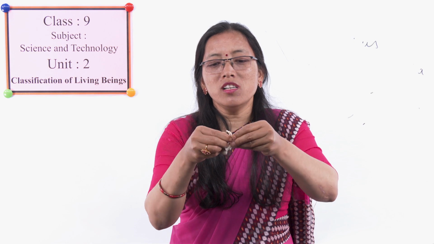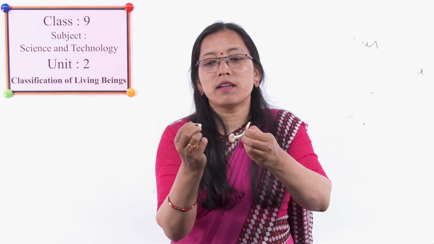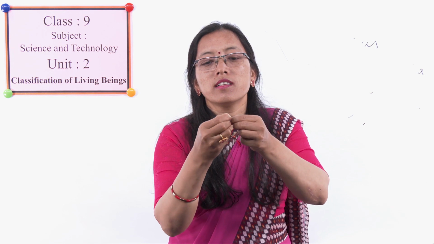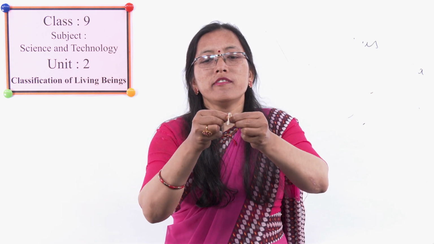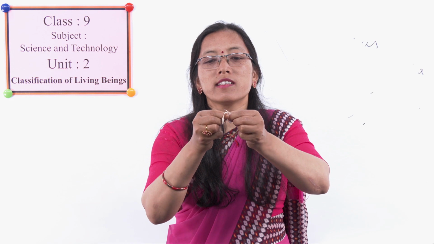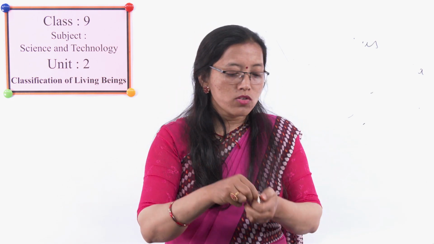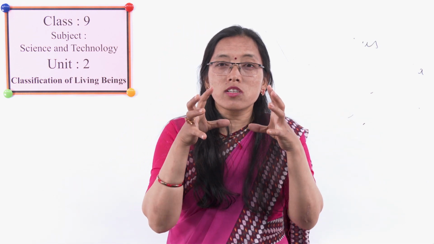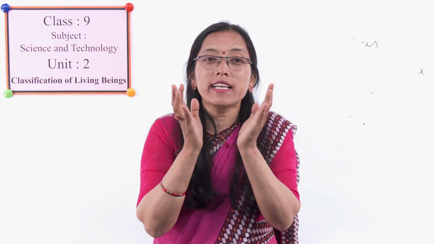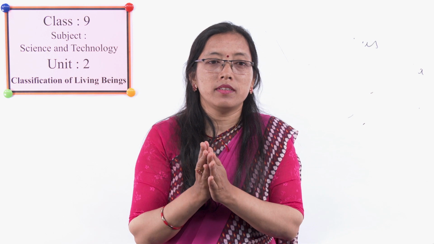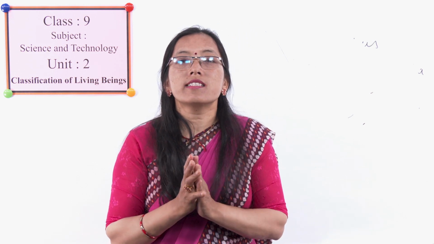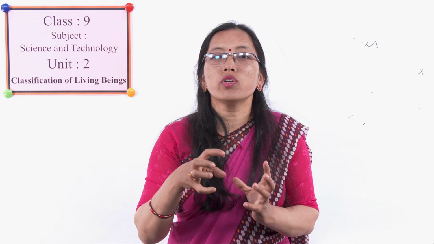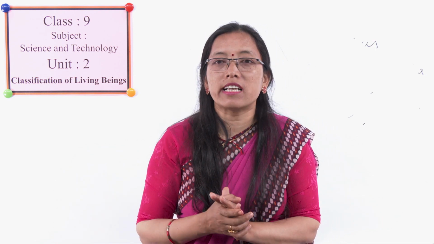There are small fine thread-like structures present. If we take them out in this way, this is called mycelium. Fine threads you can see obtained like this. This type of structure is called the thallus body, and that thallus body contains what? Mycelium. And these are generally saprotrophic. Already you know what saprotrophic is. They grow in dead and decaying organic matter.